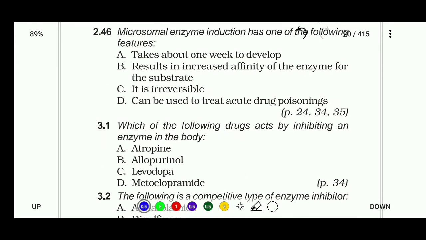Next, 2.46. Microsomal enzyme induction has one of the following features: it takes about 1 week to develop, it results in increased affinity of the enzyme for the substrate, it is irreversible, or it can be used to treat acute drug poisoning. The right answer is that it takes about 1 week to develop.